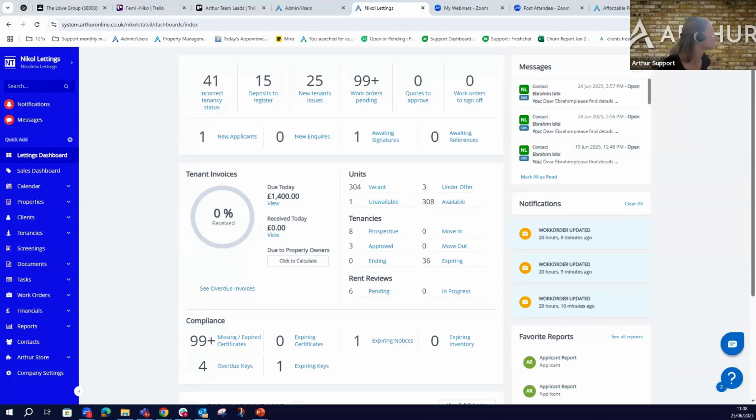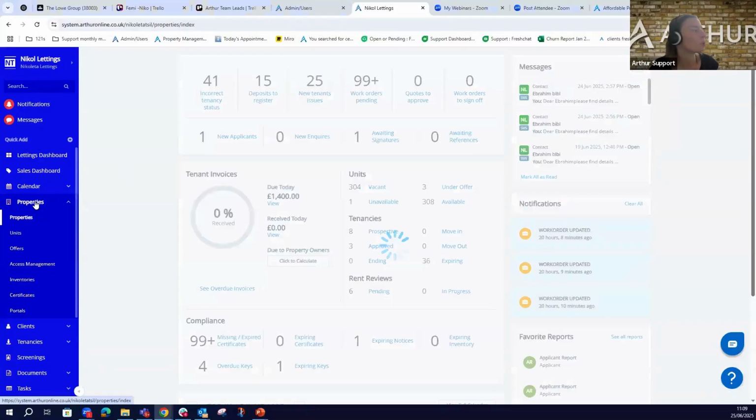So, understanding the portals. The portals are simply the distribution channels that we are all aware of, like Students, Rightmove, etc., where we can advertise our properties. The thing is that Arthur integrates directly with these portals. So if you're using them and you have a separate account from Arthur, you could simply integrate directly, and the inquiries of the prospects will come through to your Arthur account right away. So this is the whole point of this webinar.